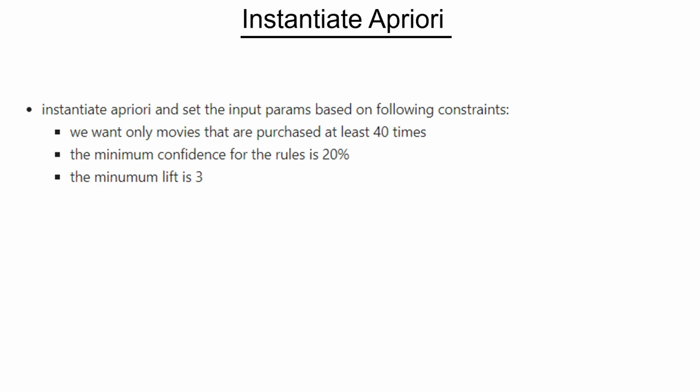So what we can do is we can get a fraction, because the program accepts a fraction, not the real frequency value. So you divide 40 by 7501, get whatever the number is, and put it in the program. In a similar way, we need to have a minimum confidence of 20%, which translates to a fraction of 0.2. You put that value and the lift of 3.